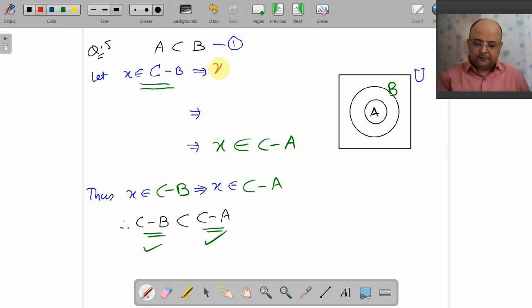X belongs to C minus B. What is your definition of C minus B? X belongs to C and X does not belong to B. Remember?